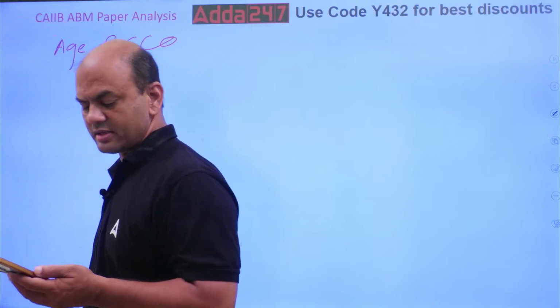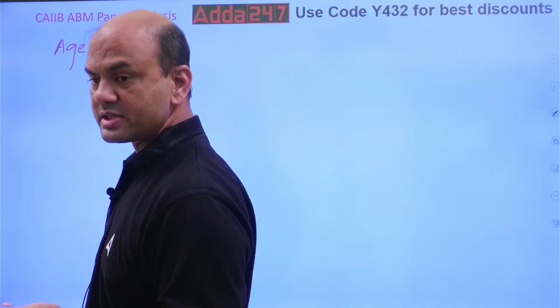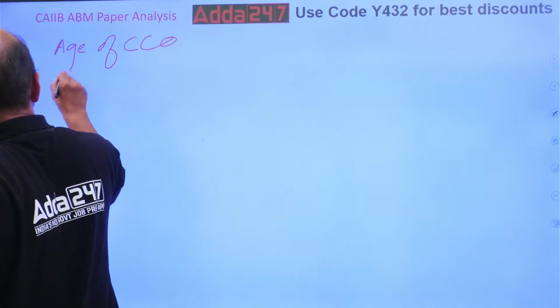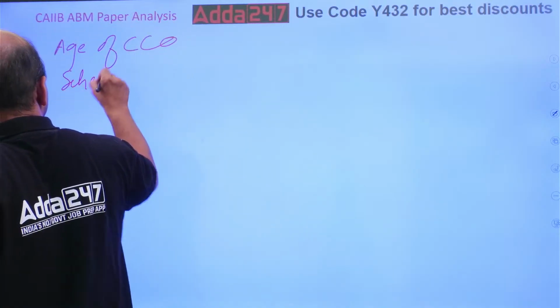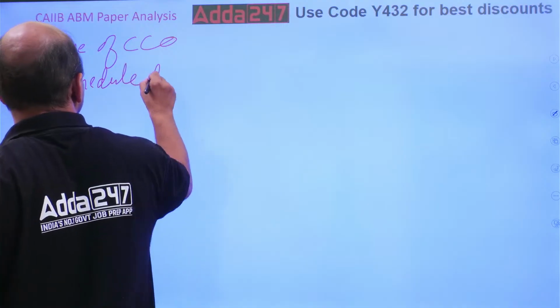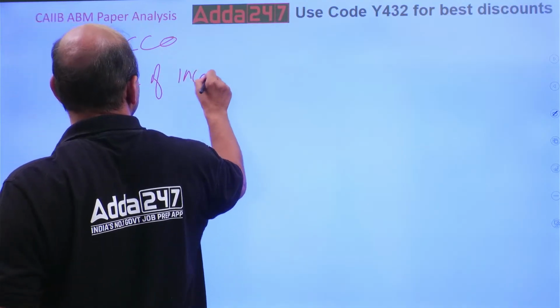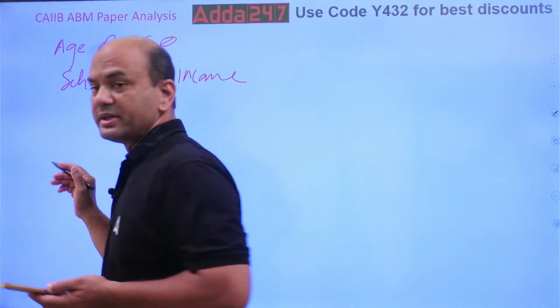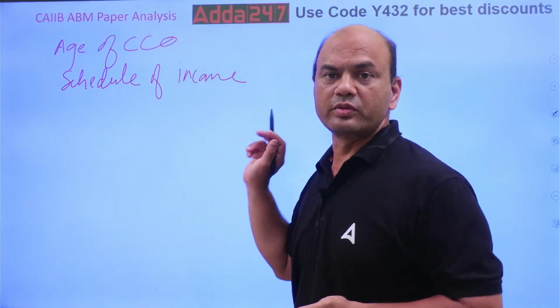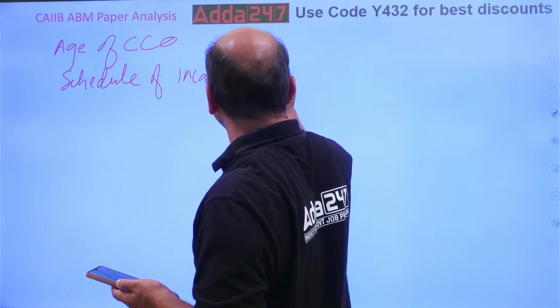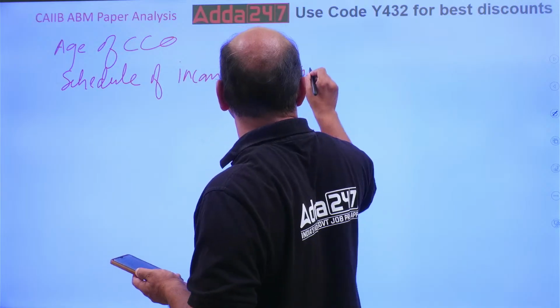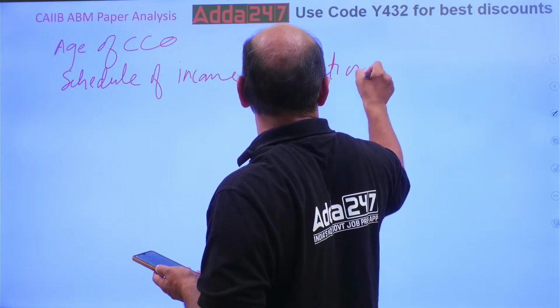Then next, schedule of income recognition. Income recognition means basically your substandard, doubtful 1, doubtful 2. That was one question, income recognition.